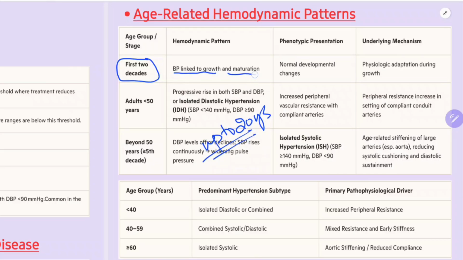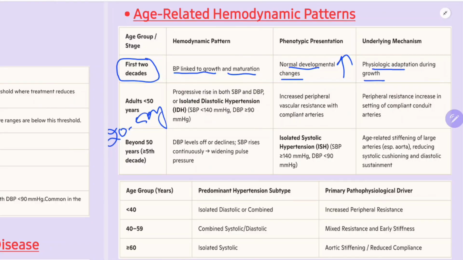BP is linked to growth and maturation. This is a normal developmental change, a physiological adaptation during growth. In the first 2 decades, BP will increase, and it is a normal change. But in adults between 20 to 50 years, less than 50 years, there is a progressive rise in both systolic BP and diastolic BP, or also isolated diastolic hypertension. I said diastolic hypertension is seen in young individuals, less than 50 years. So SBP less than 140 and DBP more than or equal to 90 is isolated diastolic hypertension.